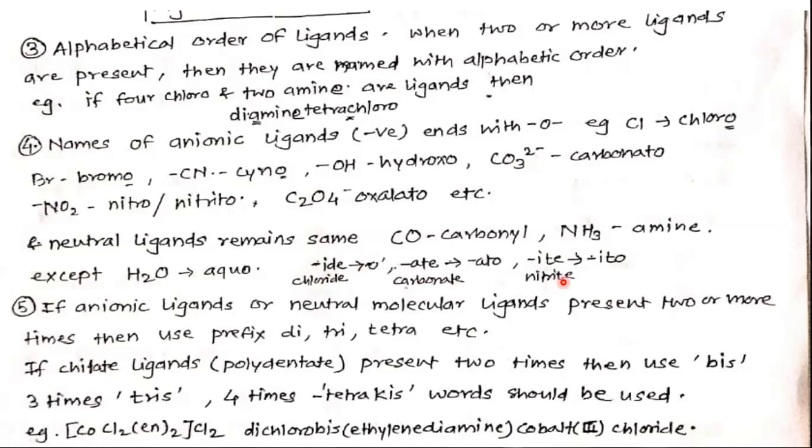Nitrite, ITE, ITO, nitrito. Okay, here we have seen nitro or nitrito. So there are two: nitro or nitrito.